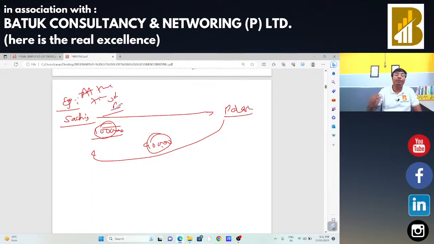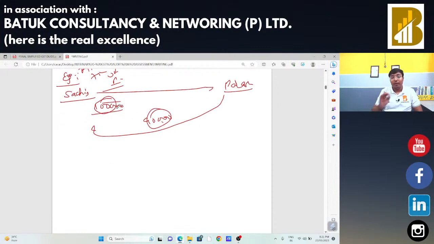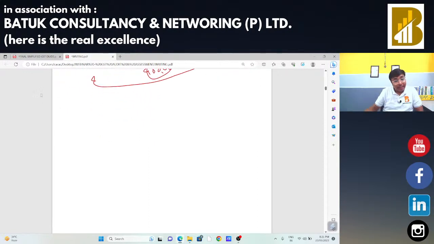At the time of issue of invoices, there were no terms decided. In that case, now Sachin has to issue the credit note for that 10,000 rupees because he has raised the invoice of 1 lakh rupees and he is receiving only 90,000 rupees. So in that case, Sachin can issue the credit note for 10,000 rupees, but that credit note will be a financial credit note.